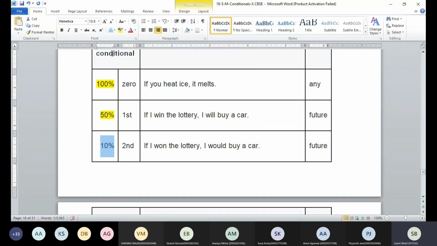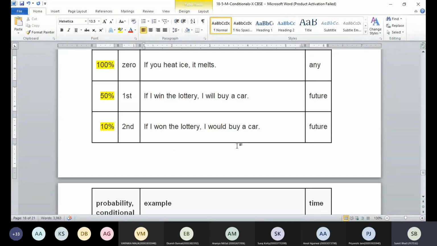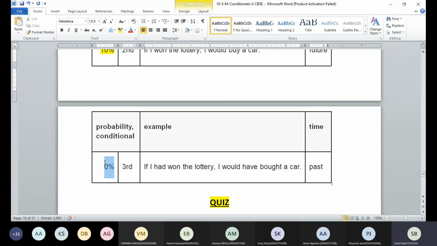And 10% chances are there, 5 to 10% least possibility. That's if I won the lottery, I would buy a car. And 0% we have in the impossible conditional. Like if I had won the lottery, I would have bought a car.